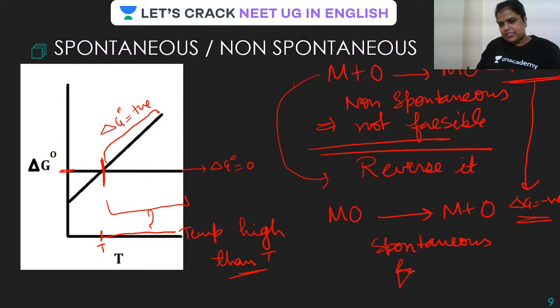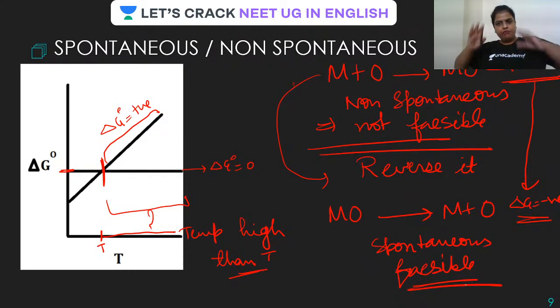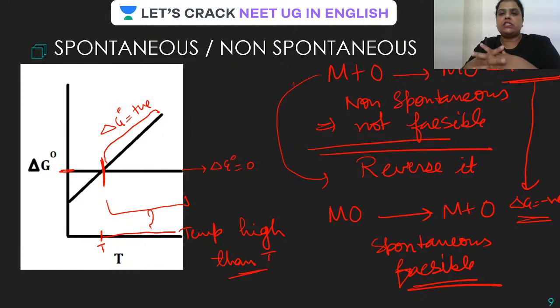Spontaneous, or we can say the reaction is feasible. Is this clear? If it is clear, just take the screenshot, because this is actually something we are not able to understand properly. So we just have to look for whether delta G is positive or negative. If delta G is negative, it means that particular reaction is going to happen. If delta G is positive, that means that reaction will not take place.